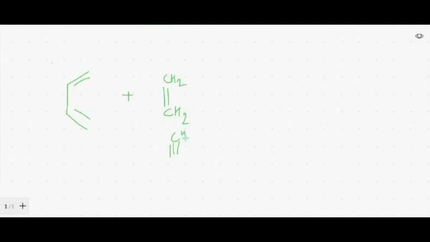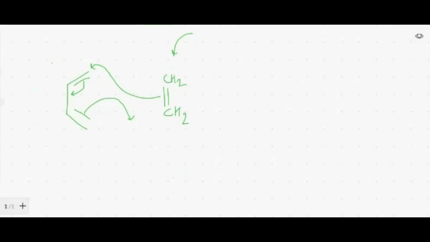It may be acetylene also, or some carbonyl group. Anything that contains a double bond or triple bond may form a dienophile. Anything that is attacking the diene is called a dienophile. How the reaction proceeds is, the dienophile will first attack the diene at a pi bond carbon. There is shifting of this pi bond, and this pi bond will form a sigma bond between these two carbons.